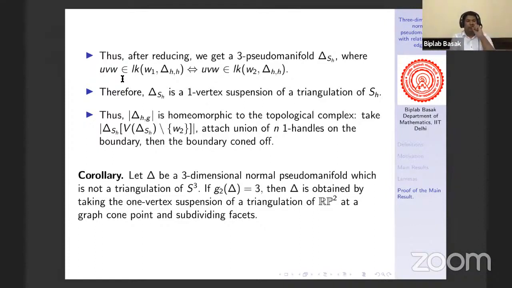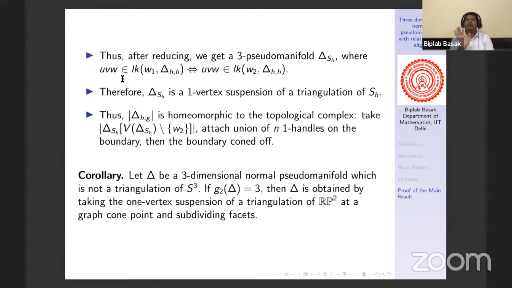Now we can talk about the corollary of this result. Let delta be a 3-dimensional normal pseudo-manifold with G2 equal to 3. Now suppose delta has no singular vertices. That means delta is a manifold directly. Then by Walkup's result, we can say that it is a sphere, right?